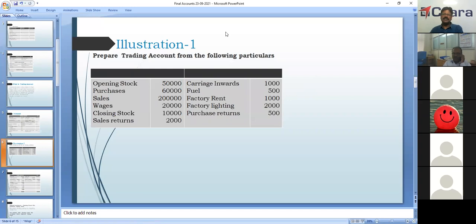Any other doubts or shall we move forward? Dock charges also will be on the debit side of trading account. Dock charges, dock dues, marine insurance. Okay, if you are bringing any raw material through sea, you have to insure. So marine insurance, dock charges, dock dues, import duty, all these things will be shown on the debit side of the trading account, because they are connected to raw material.